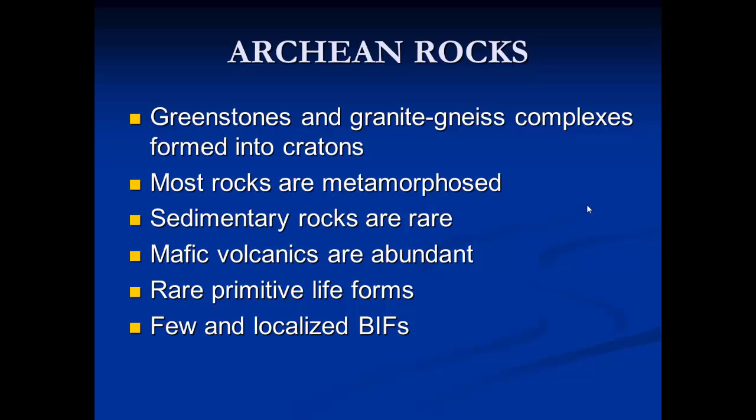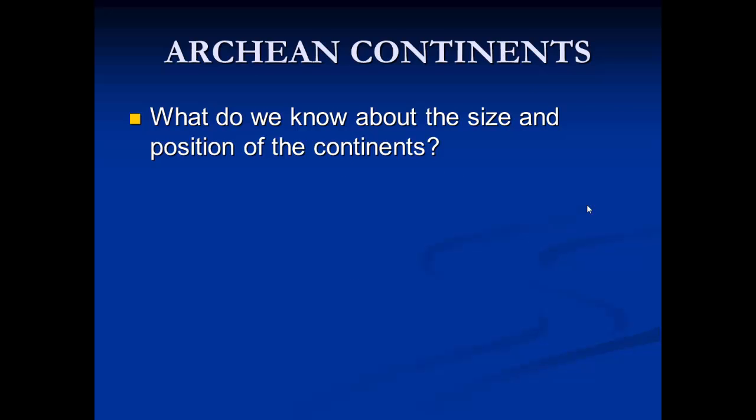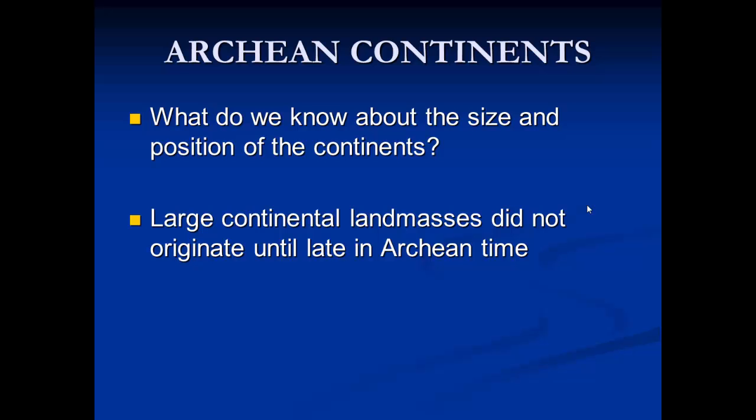Okay, now if we look at our Archean rocks, in the Archean we have greenstone belts and granite gneiss complexes that formed into cratons. Most of the rocks from the Archean are metamorphosed. Sedimentary rocks are rare, mafic and ultramafic volcanics are abundant, there are rare primitive life forms present, and a few and localized banded iron formations. Now in the Archean, what do we know about the size and position of the continents? Large continental landmasses did not originate until late in Archean time.